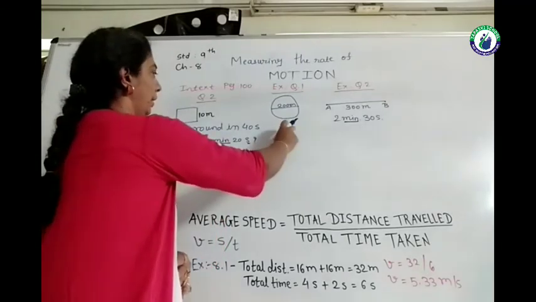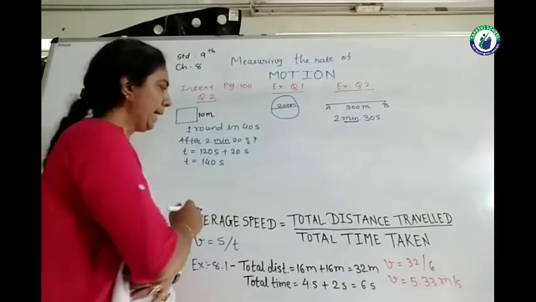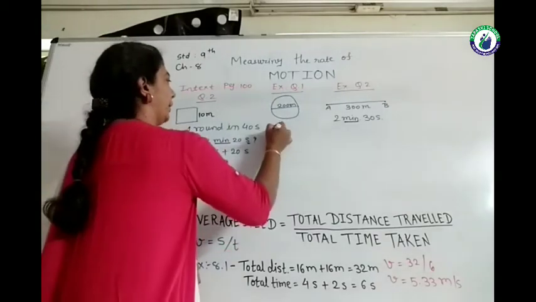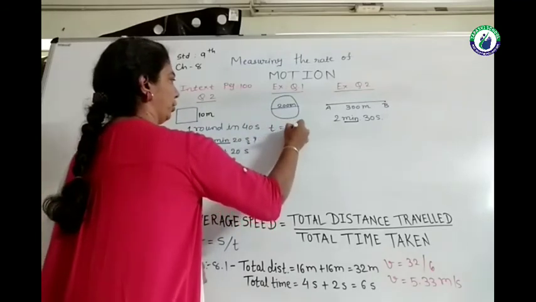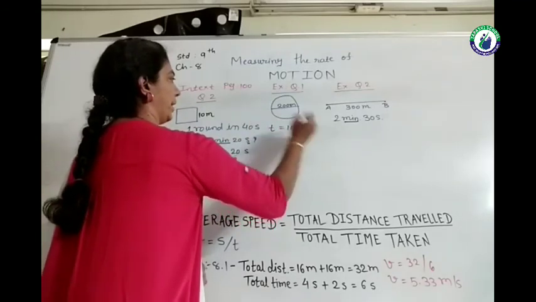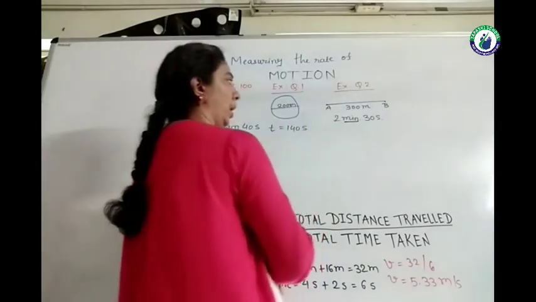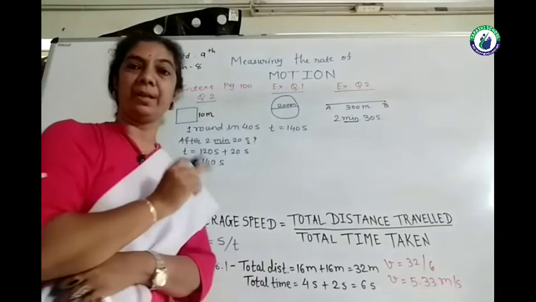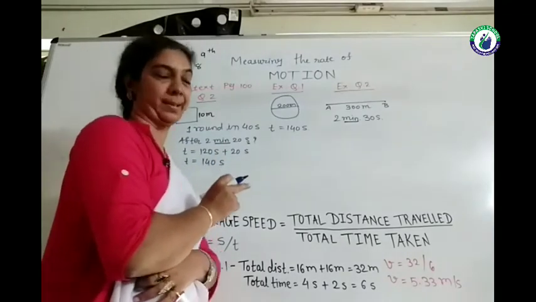Here also an athlete completes one round in 40 seconds and it took the total time of 2 minutes and 20 seconds. So here also total time is 140 seconds. And here the total timing is 2 minutes, that is 120 seconds, plus 30 seconds.